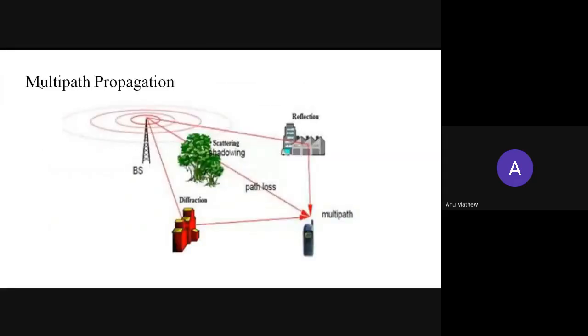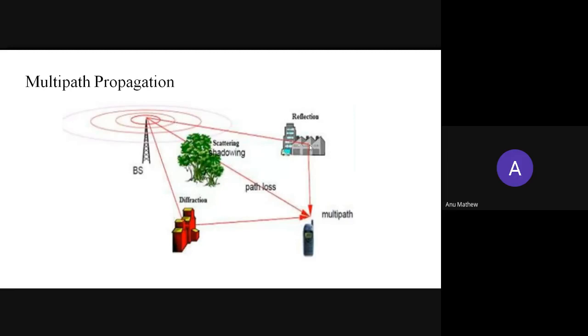So we already discussed the different propagation mechanisms: diffraction, reflection and scattering. These propagation mechanisms cause multipath propagation. From the base station to the receiver or mobile device, the signal is transmitted through different paths.